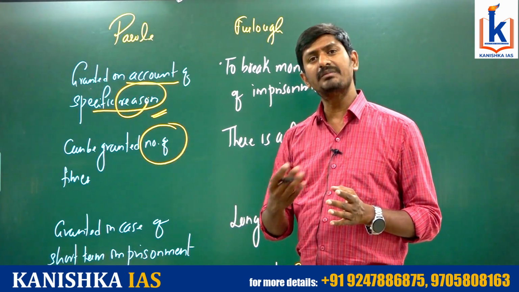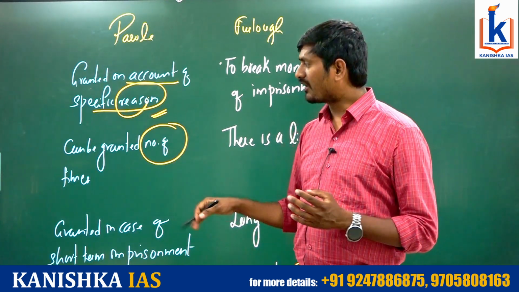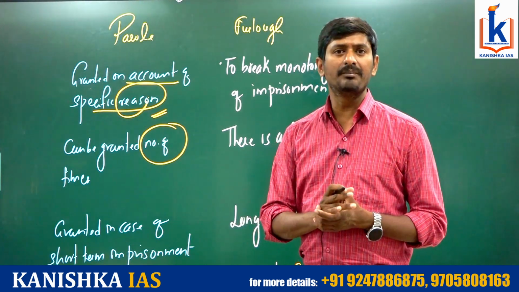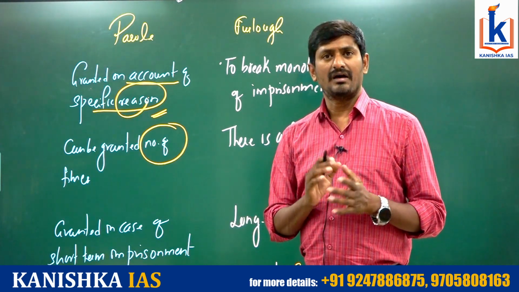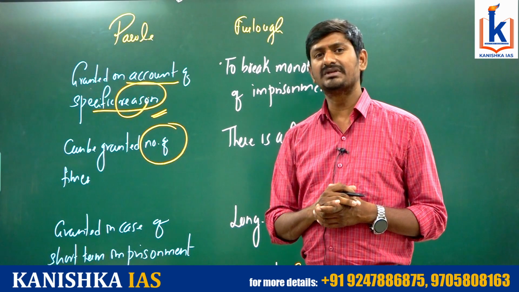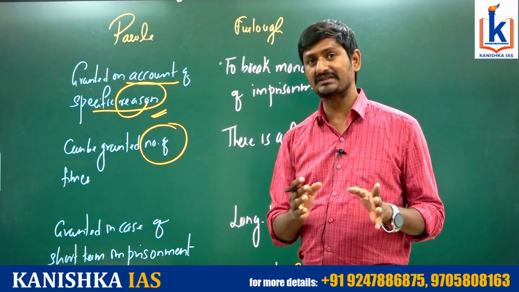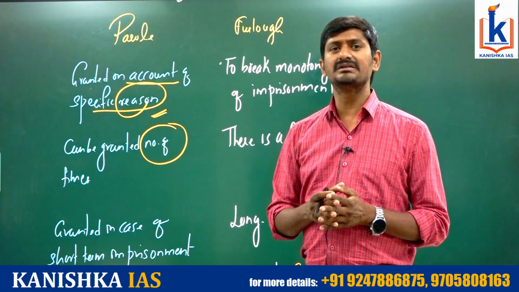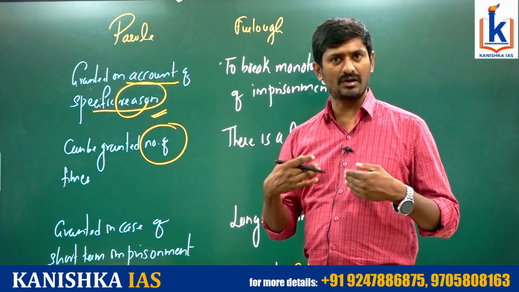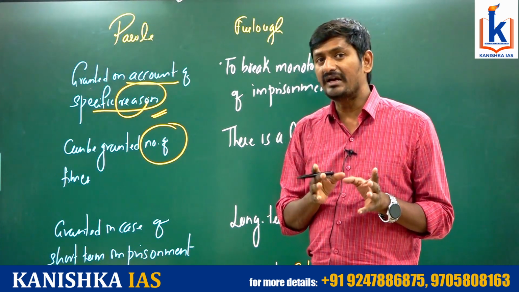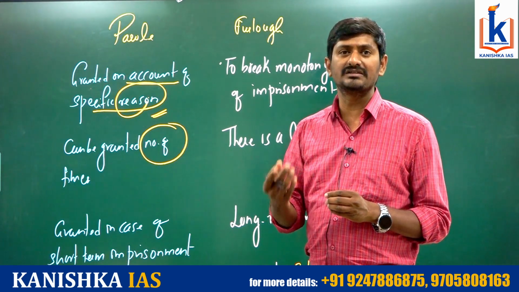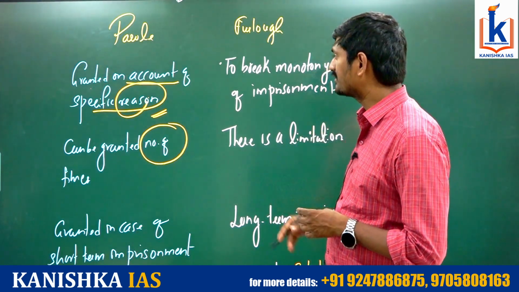Any time you go out of the prison on parole cannot be included in the total time of imprisonment. Suppose on the name of parole he is outside the jail for 1 year, for example. A year at a stretch may not be granted, but cumulatively 1 year is there. That 1 year is not included in the total years of imprisonment. So you can understand that.